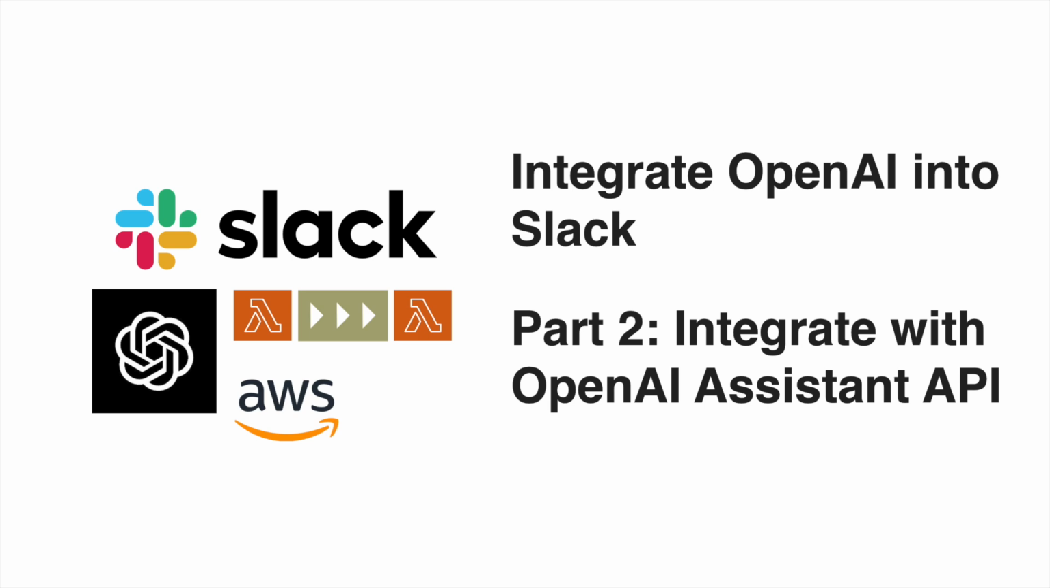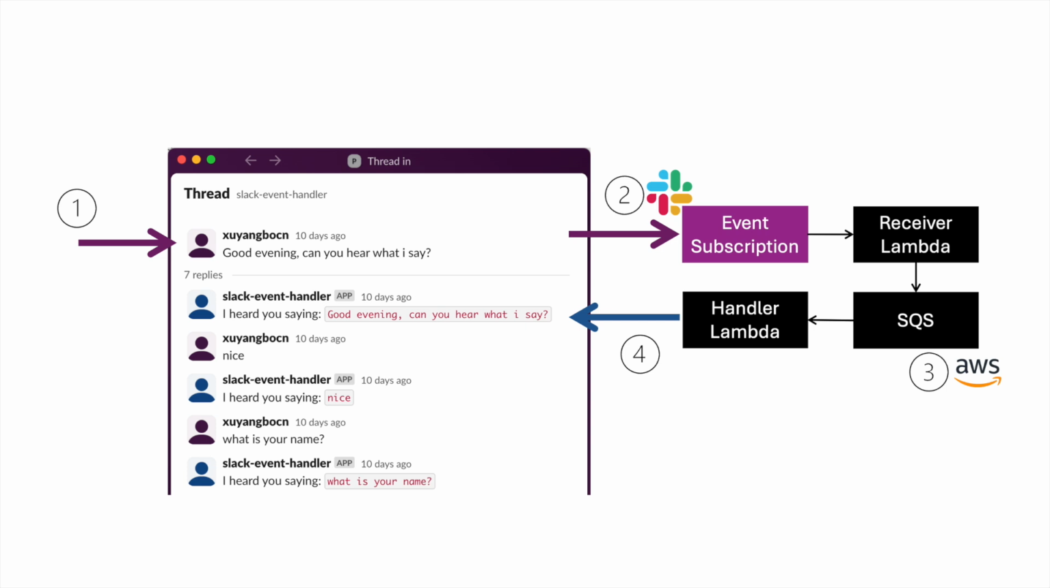This video continues to demo how we can build a Slack app and integrate OpenAI into your Slack workspace. You may refer to the same GitHub repository in the description or at the end of the video for the code implementation. In our previous video, we went through how to make use of Slack Event Subscription, AWS Lambda, and AWS SQS to build a Slack message event handler.